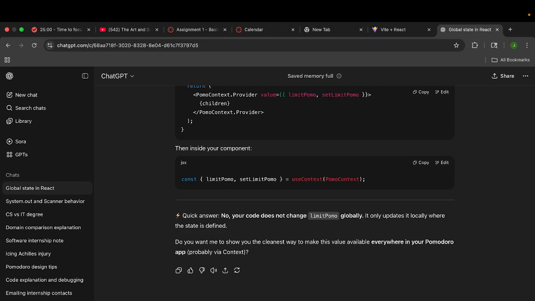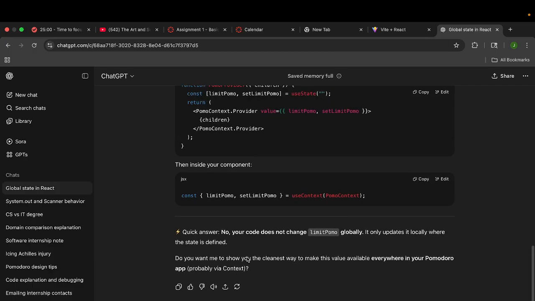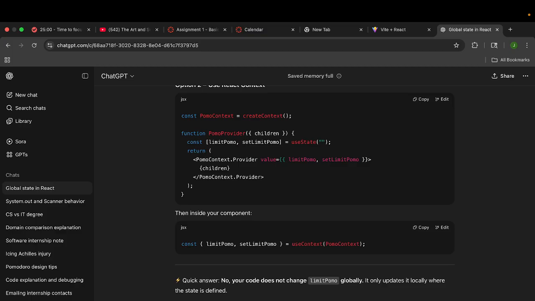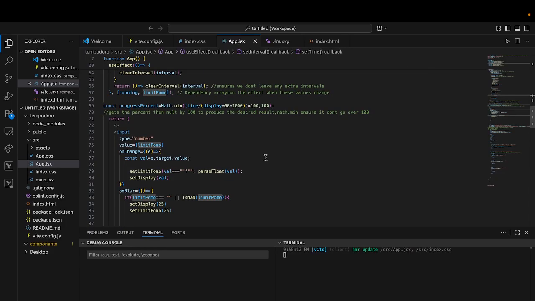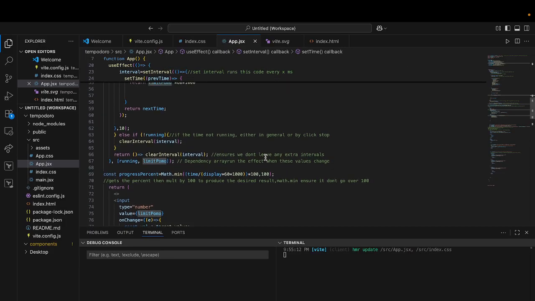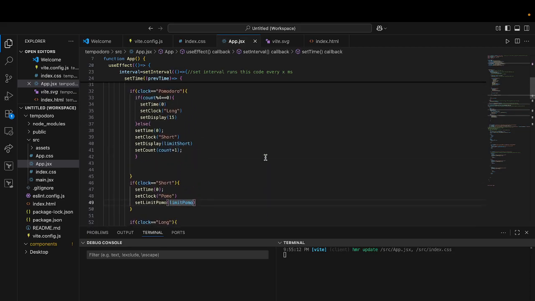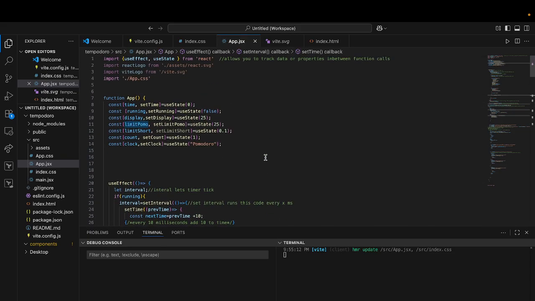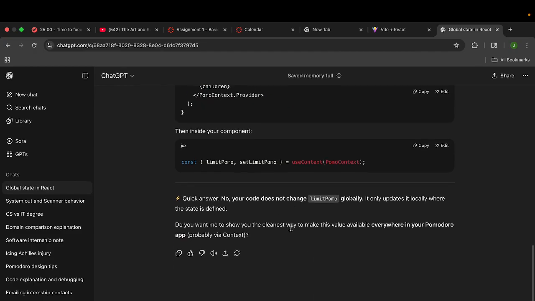Yes. So just to make sure, if I update the value from the user input, limit POMO will update globally. And I think I need to make sure, okay, well, that's the only time where I'm inputting something from the user and I'm changing it. Yeah, that's the only time. That's actually good. I didn't notice that before. So it's good that I set that to different values. That's actually pretty good. I wouldn't have noticed that.